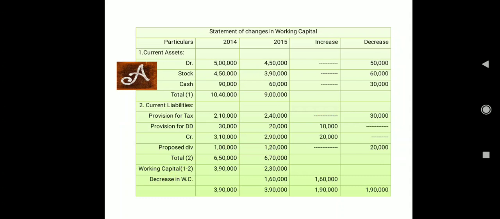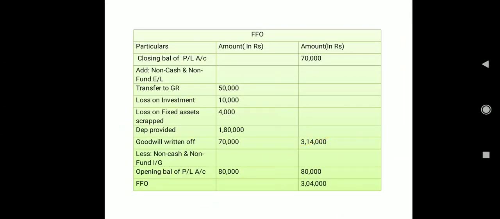And as always I used to say, make sure the year column decrease value or increase value of working capital should match with your increase and decrease column also. So 1,60,000 is your decrease in working capital. Next we need to calculate fund from operation.